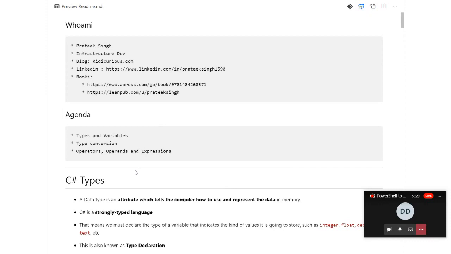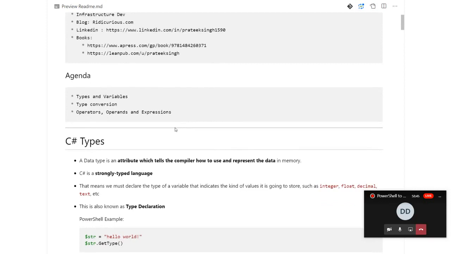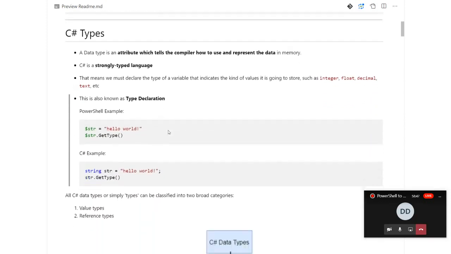Apart from that, in this next section, the agenda is to cover types and variables, type conversion, and what operators and operands are, and how they together form expressions. So let's jump straight into the topic.